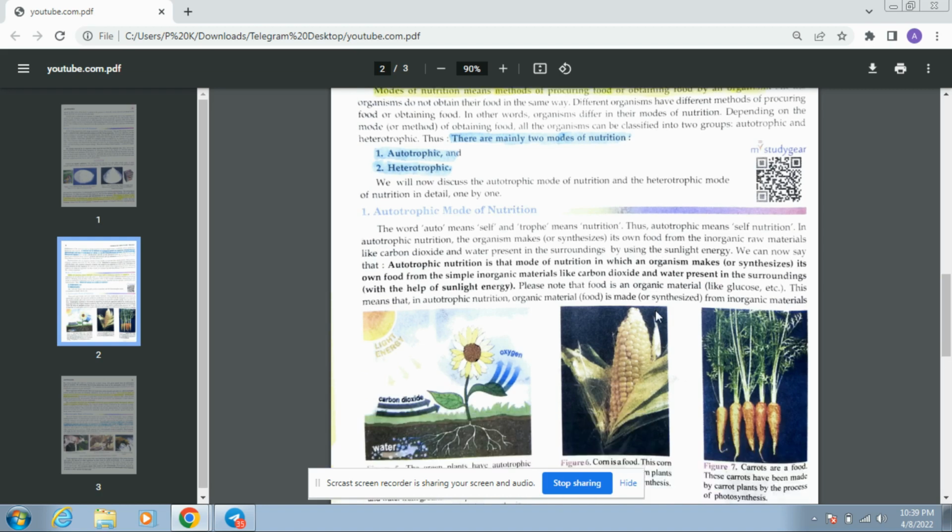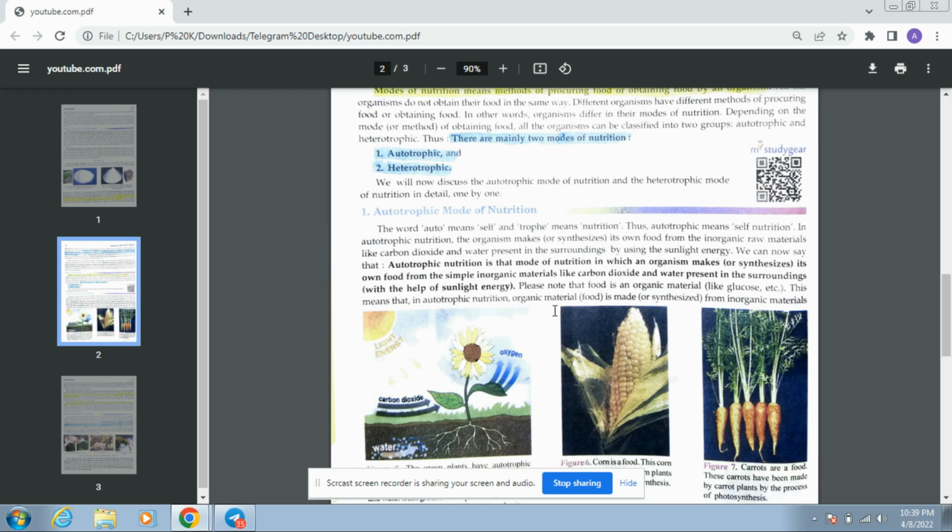What does the word auto mean in autotrophic? The word auto means self, and the trophic in autotrophic means nutrition. Thus, the whole word autotrophic itself means self nutrition. In autotrophic nutrition, an organism makes or synthesizes its own food from inorganic raw material like carbon dioxide and water present in the surroundings by using sunlight energy.